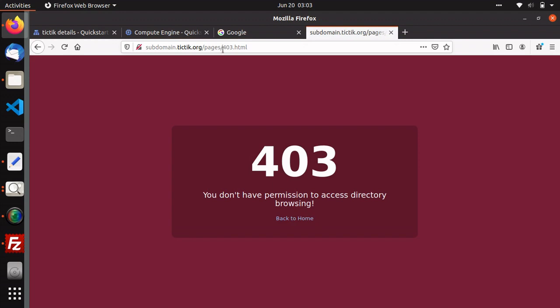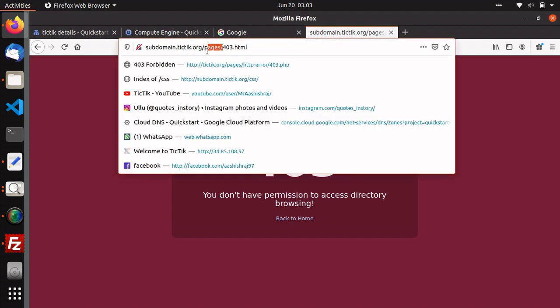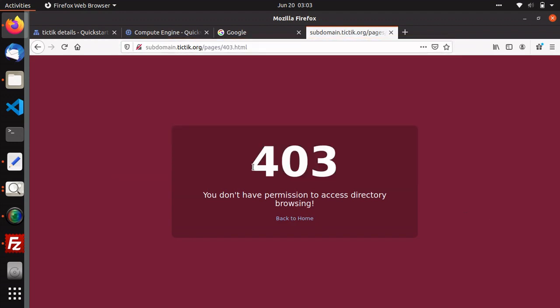See, if there is no directory access, it will redirect me to this one and still say that you don't have permission to access directory browsing.